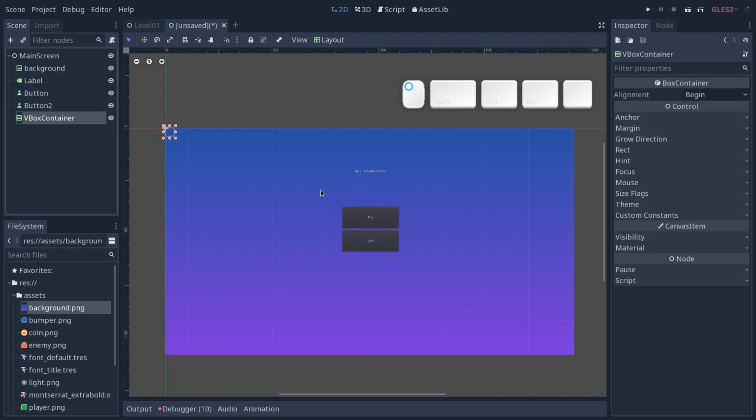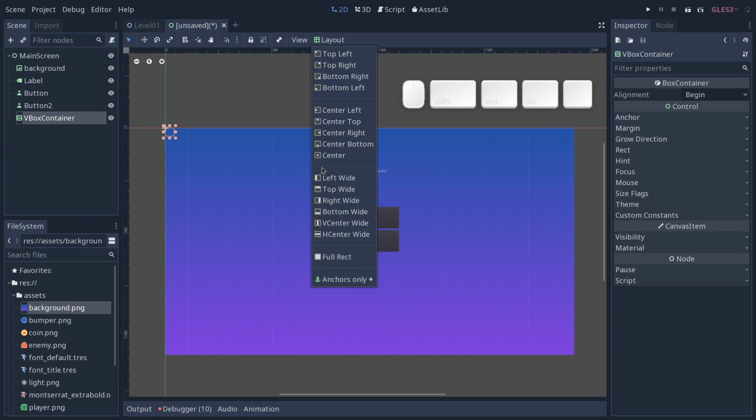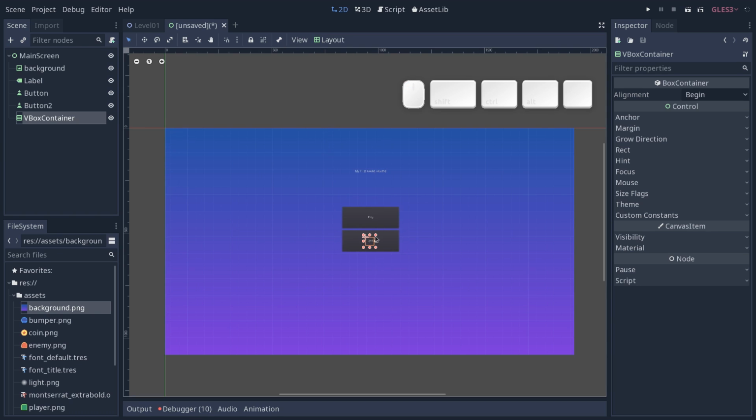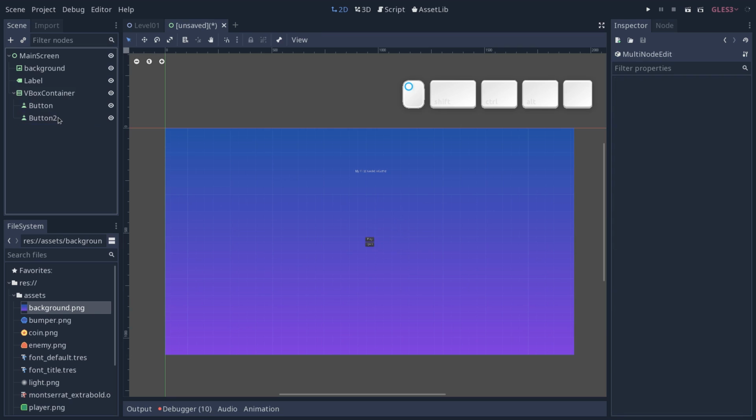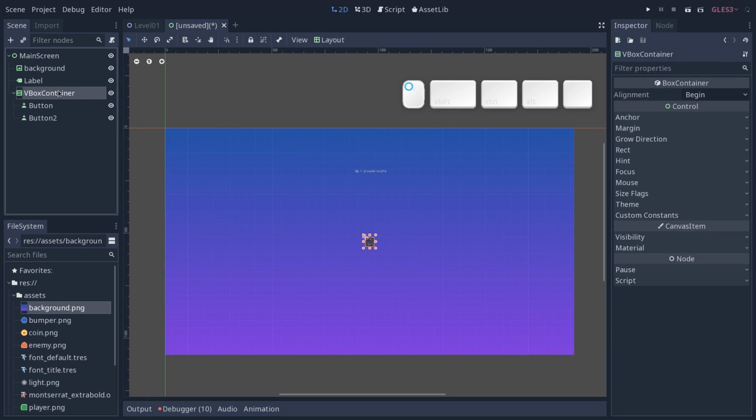So let's add a VBox container. With that VBox container selected, we're going to go to Layout, Center, so it's going to center the node, and then we just have to select our two buttons in the inspector, click and drag them inside the VBox container, and they will magically align and resize to fit the VBox container. So then you want to change the size of that VBox container node. You can click on one of the corners with Control and Alt held down. So you're going to resize the box so that it gives a bit more space for the buttons.